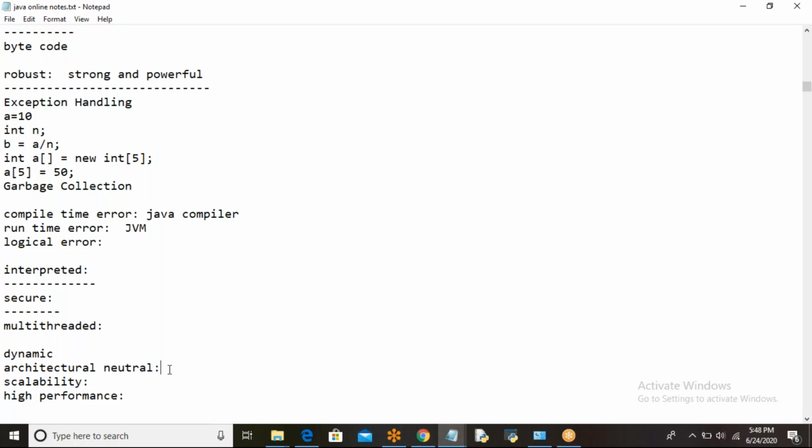Understood? Next one is multi-threaded. A thread is nothing but a separate path of execution of the program. Generally, for executing the methods of a single program concurrently, we use the threads concept. I mean multiple tasks at once. If you want to do that, you use this threads concept. Because of multi-threading, it does not occupy more memory and uses fewer system resources, and moreover the same common memory area is shared among multiple threads.